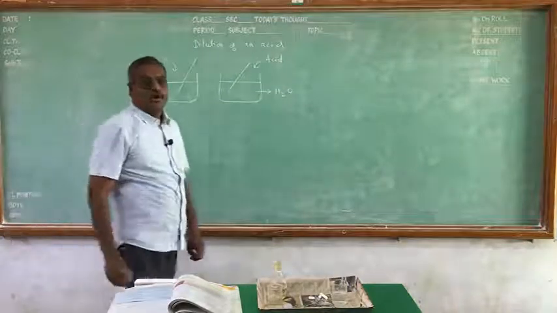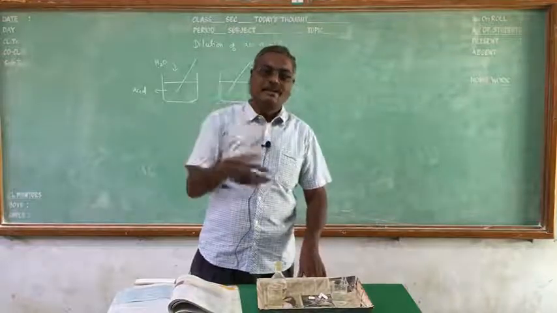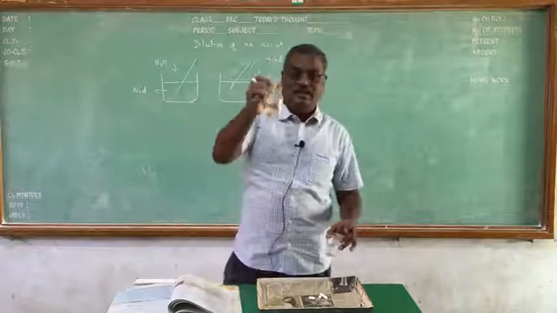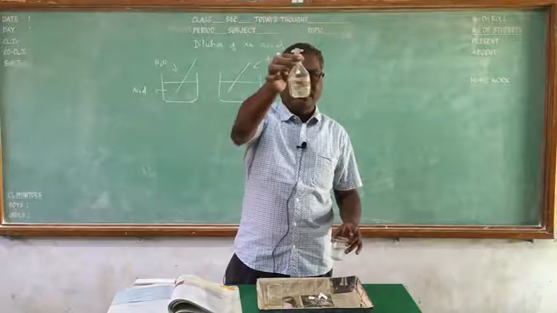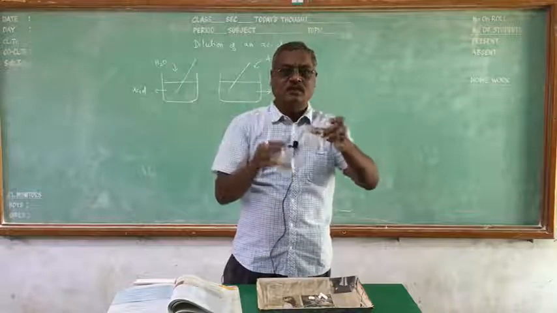You know what a dilute acid is. Dilute acid means it contains more water. Here I have concentrated nitric acid, conc. nitric acid. I have to dilute it. You know that it is soluble in water.